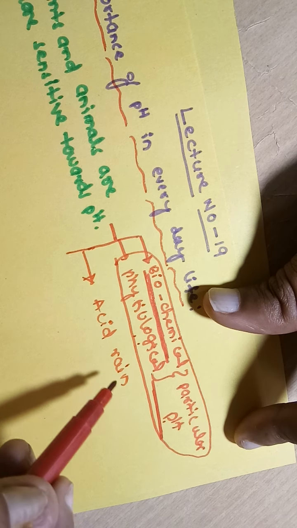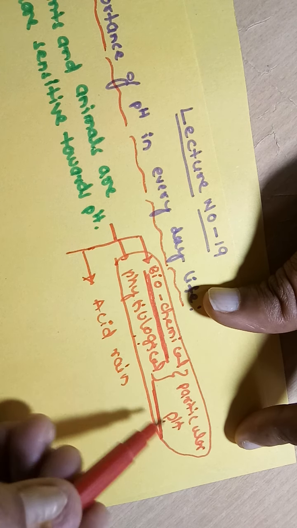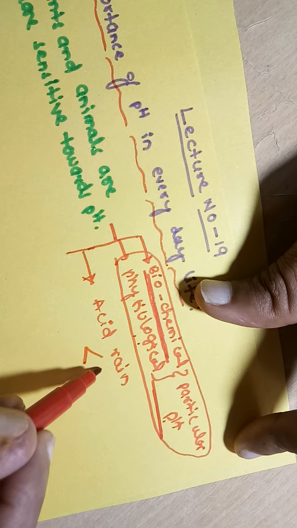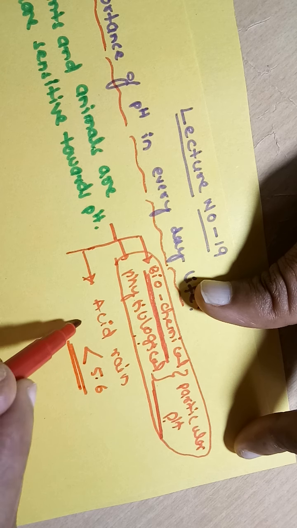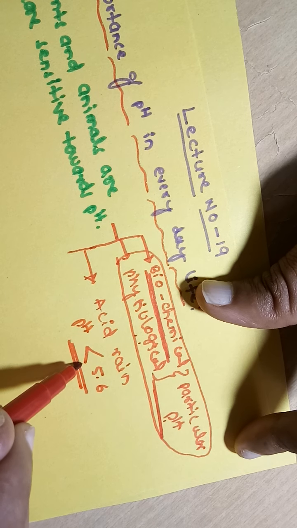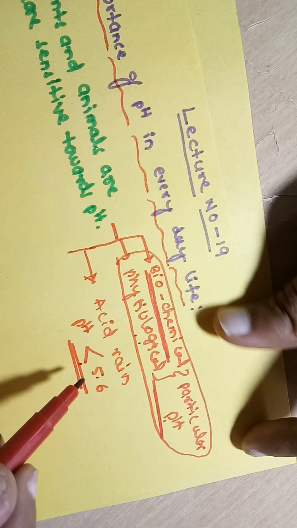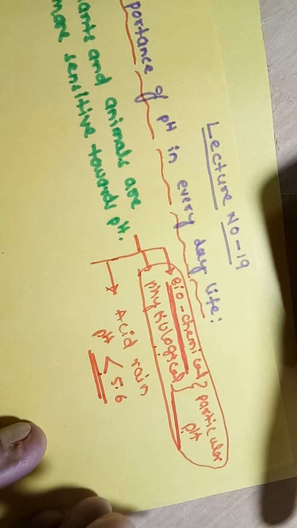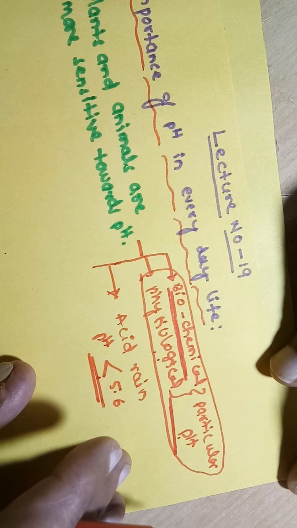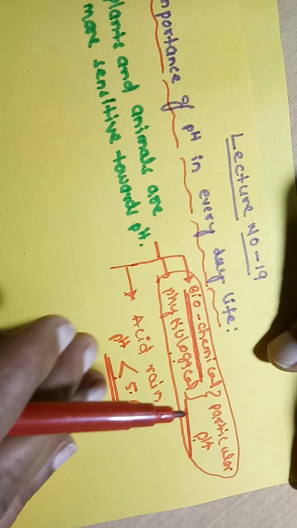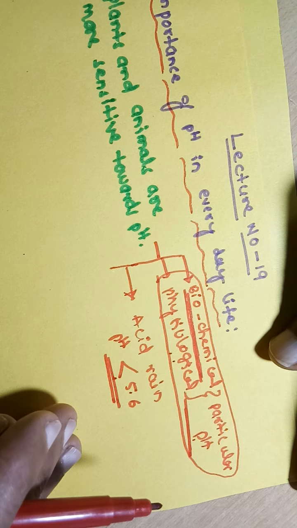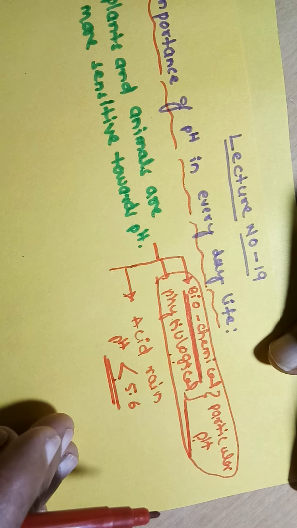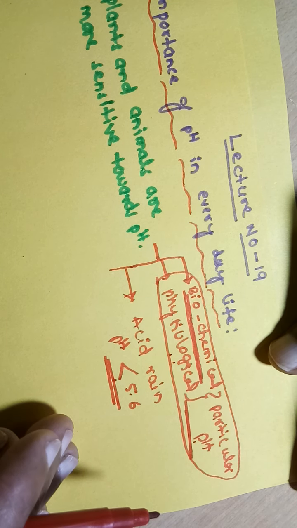What is meant by acid rain? Whenever the pH value of rainy water decreases to less than 5.6, it is called acid rain. Why does acid rain fall on the earth? Due to different gases present in the atmosphere, which are released from the factories. Factories release sulfur oxides and nitrogen oxides, frequently in the petroleum industry and sugar industries.